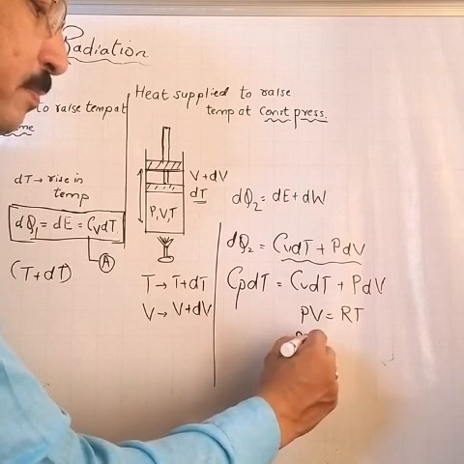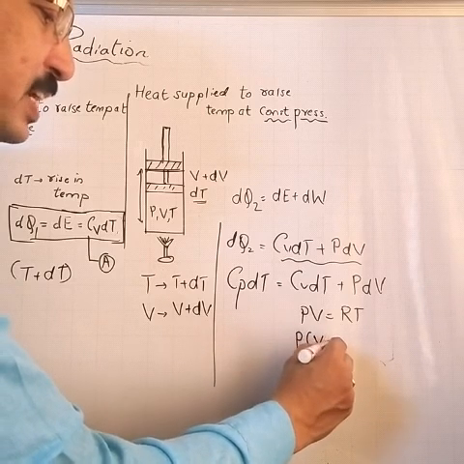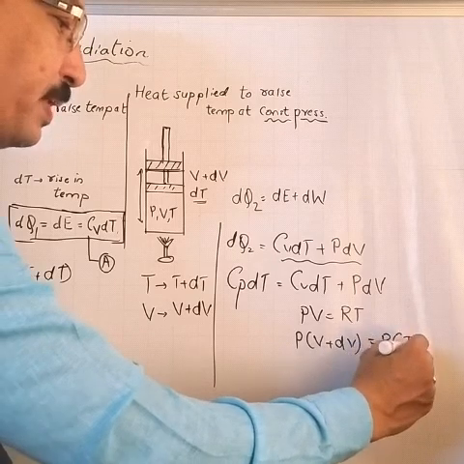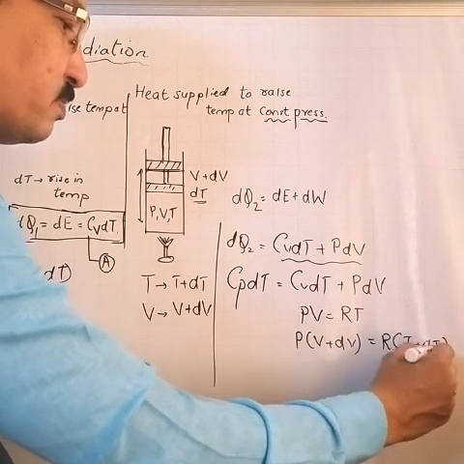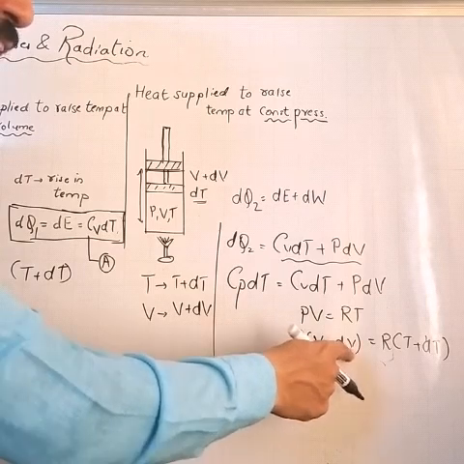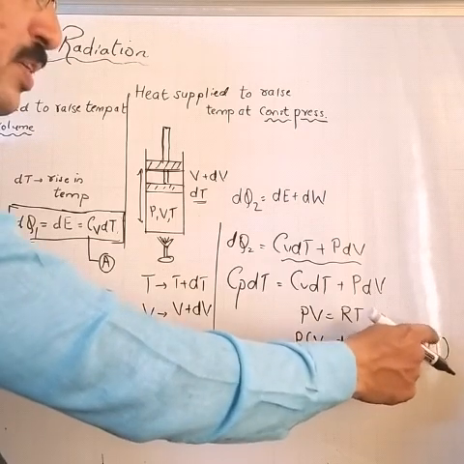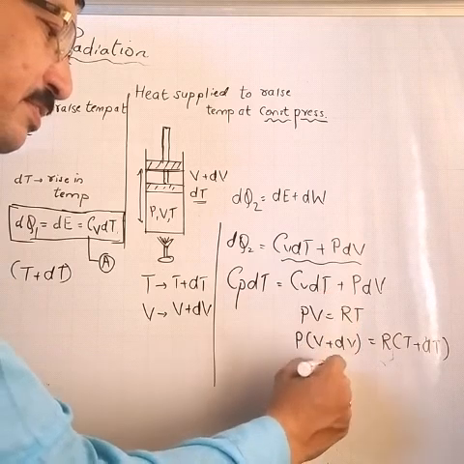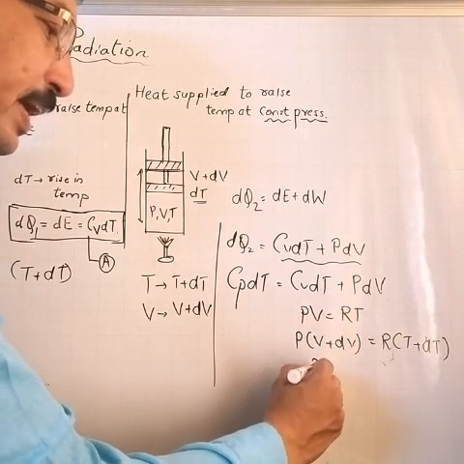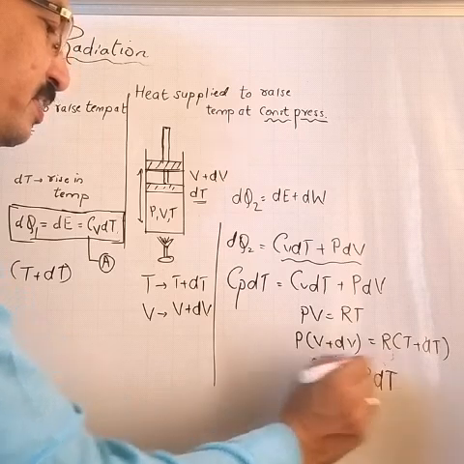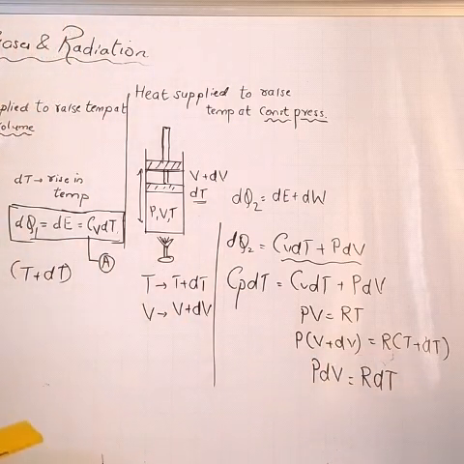Now we know that PV equal to RT for 1 mole. Similarly, P into V plus dV equal to R into T plus dT. If volume increases by dV and temperature increases to T plus dT, I get this equation, and this can be concluded as PdV equal to R dT.